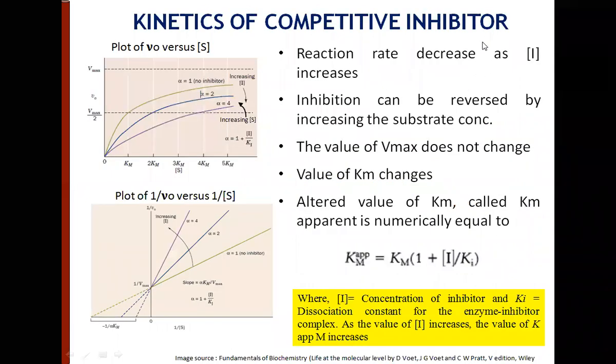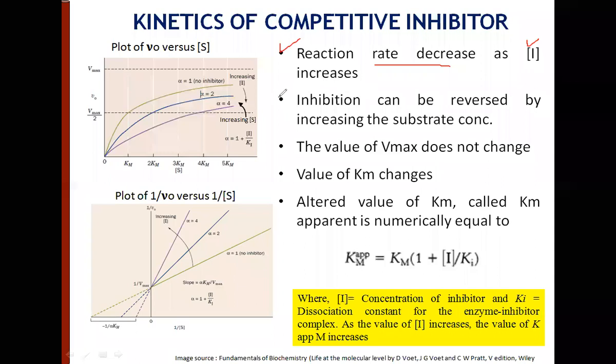So how do you identify competitive inhibition? Competitive inhibition can be identified by plotting the double reciprocal plot. What happens in competitive inhibition? When a competitive inhibitor binds, the reaction rate decreases, and it decreases proportionately. With the increase in inhibitor concentration, the reaction rate will decrease further.